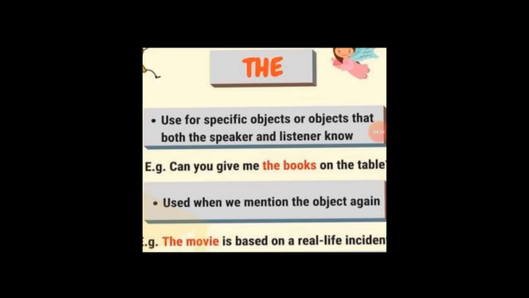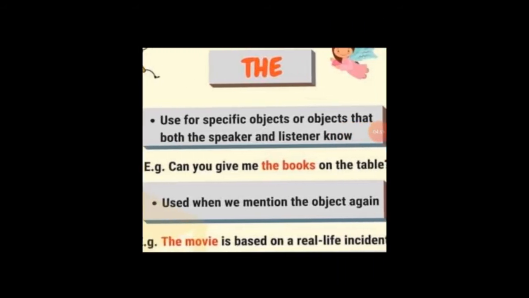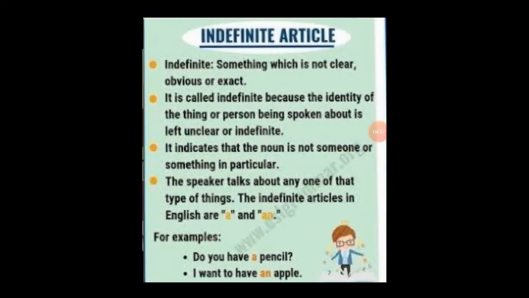So we use "the" when the listener and speaker both know the objects we are talking about. Then we use "the" when we mention the objects again. The movie is based on a real life incident. So we are talking about the movie which we saw yesterday. We saw a movie and the movie is based on a real life incident.